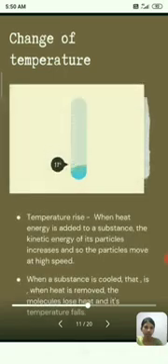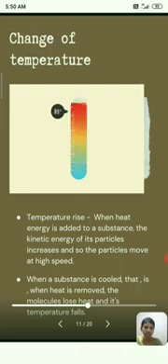We have seen two effects of heat energy. Then the next one is change in temperature. When heat energy is added to a substance, the kinetic energy of its particles increases, and so the particles move at higher speed. This causes a rise in temperature. When the substance is cooled, that is, when the heat energy is removed, the molecules lose heat and its temperature falls.